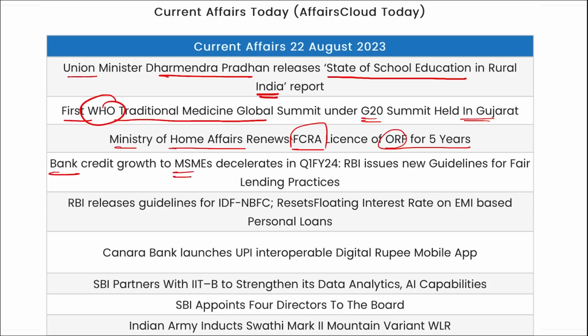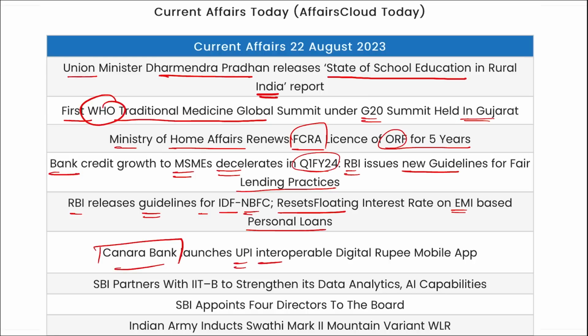Bank credit growth to MSMEs has decelerated in the first quarter of the fiscal year, and RBI has issued new guidelines for fair lending practices. RBI has released the guidelines for IDF NBFC and has reset the floating interest rates on EMI based personal loans. Canara Bank has launched a UPI interoperable Digital Rupee mobile application. SBI has partnered with IIT Bombay to strengthen its data analytics and AI capabilities. SBI has appointed 4 directors to the board.